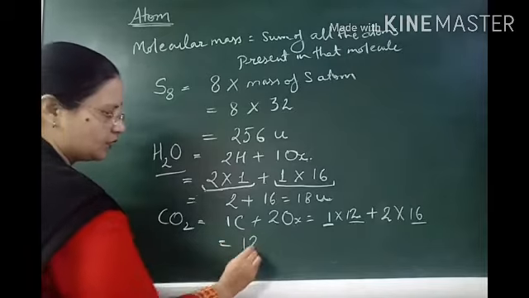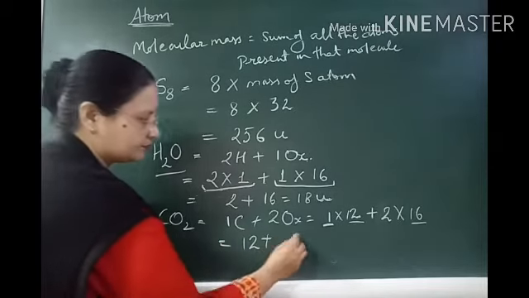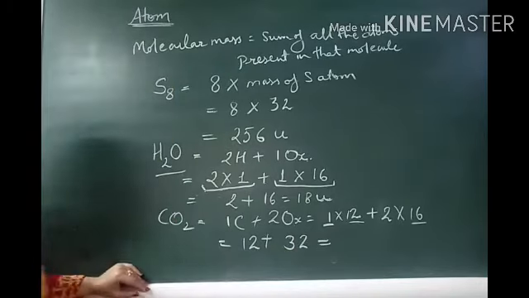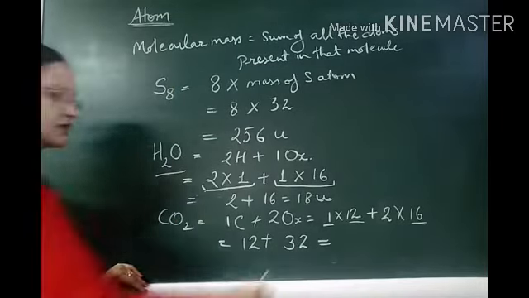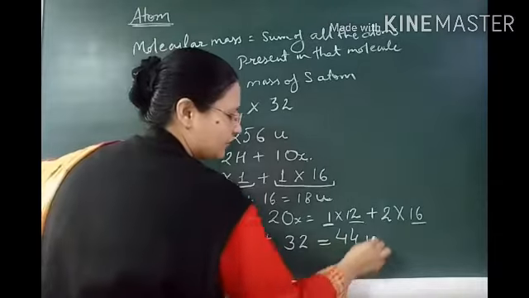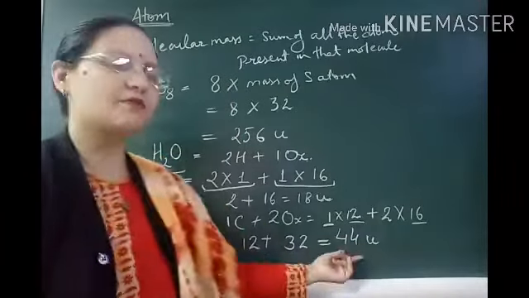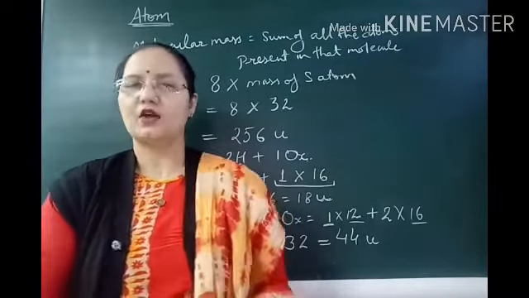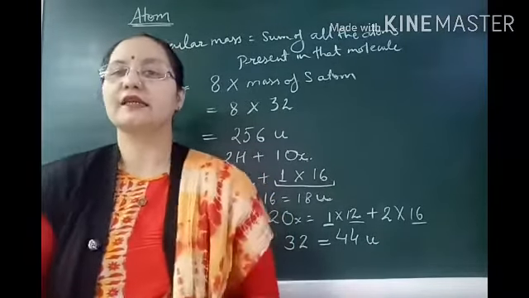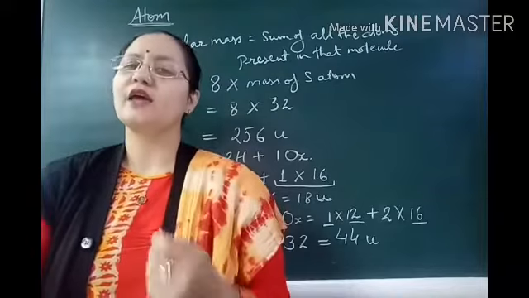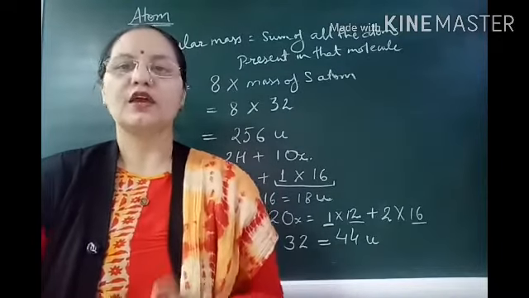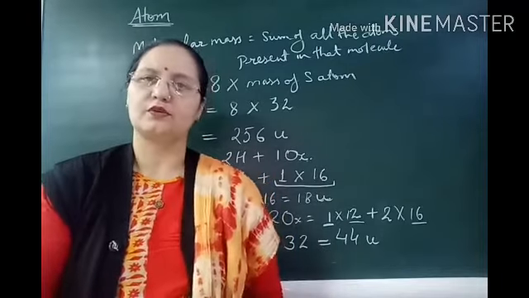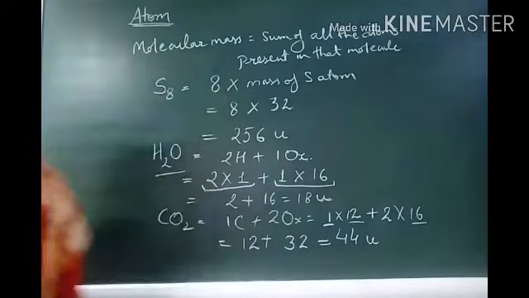It is 12 plus 32. What is the total molecular mass? It is 44 unified mass. It is the molecular mass of one molecule of carbon dioxide. I hope you are able to understand, and you can calculate the molecular mass of any given molecule if you know the atomic mass of every atom of that molecule. So note it down.